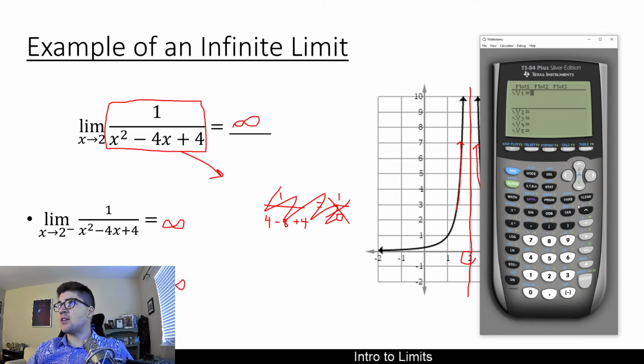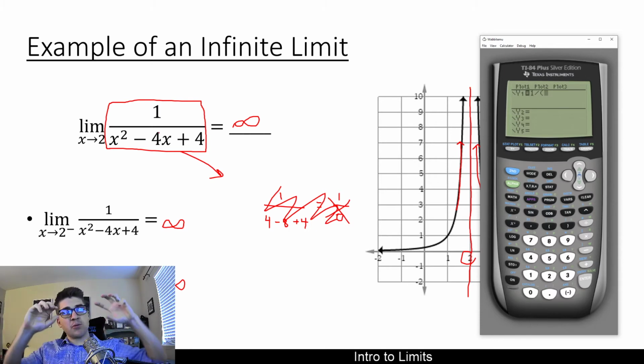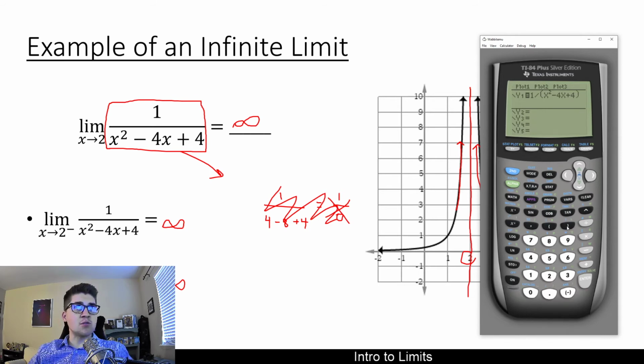So another way that you could do it with a graphing calculator is just type in 1 divided by parenthesis. And since, remember, the fraction bar is a grouping symbol which groups the top and the bottom separately, there's always an implied parentheses around functions. And if you're not really sure if you need to type in a parentheses or not, I would recommend that you just use parentheses just in case. But this would be the way I would type it in most simply. But we could always recreate a graph like this and look at what's happening around 2.